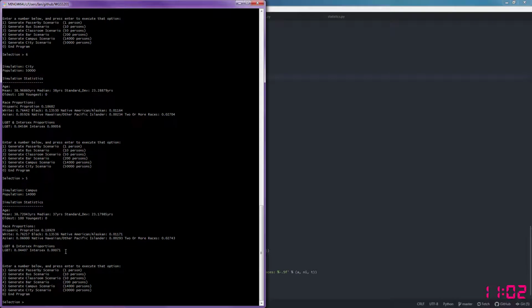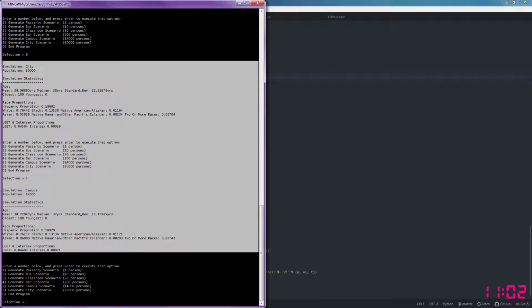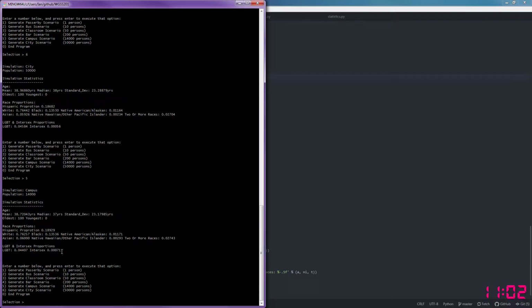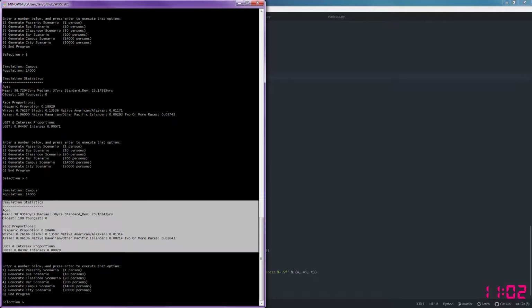So in this case, we had some different proportions, different median, almost the same mean of age, and then different proportions of race. And you can see down here, intersex and LGBT are a little different from the last time. So yeah, if you guys run this program, I hope you have fun. I hope it clears up some idea of proportions of people out there.